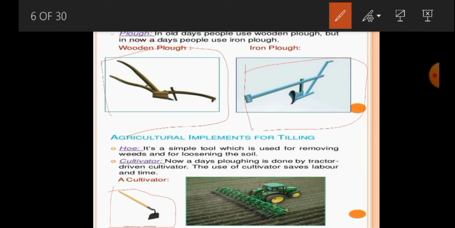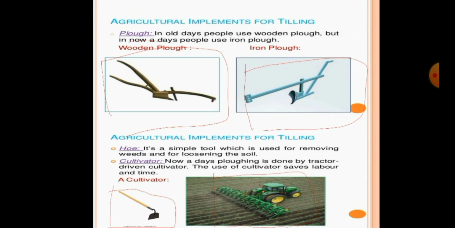Similarly, there is also the cultivator. Nowadays, plowing is done by tractor-driven cultivator, and the use of the cultivator saves labor and time. Labor and time will be saved by using the cultivator, as plowing is done by tractor.